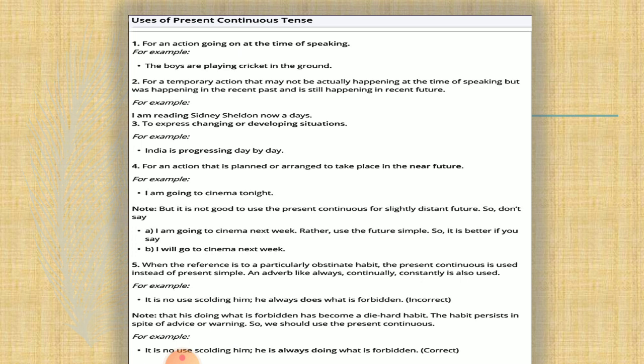Examples are given below. I am going to the cinema tonight, or we can say I will go to the cinema next week or tonight, whatever. So here we can use any of the tenses out of the four.